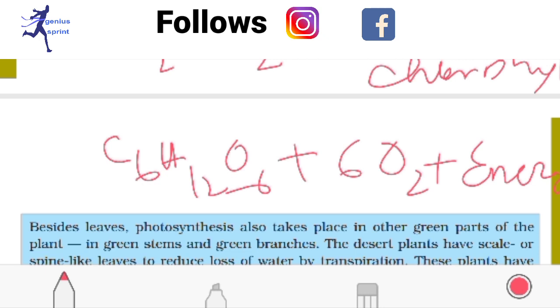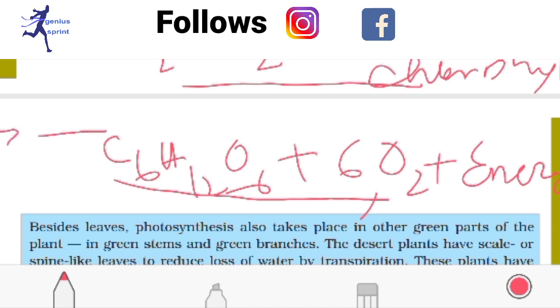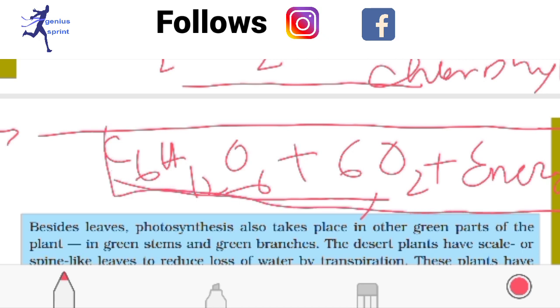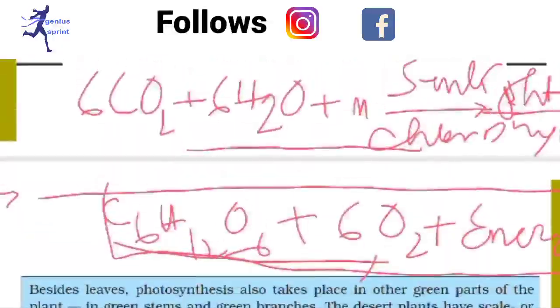Okay, so on the left side is this section, and on the right side is another section. This is called the right side of the equation. So you have to understand it, and this is the chemical reaction of photosynthesis. So you should write and learn all these things. Okay, so the next part is, see what is written there.